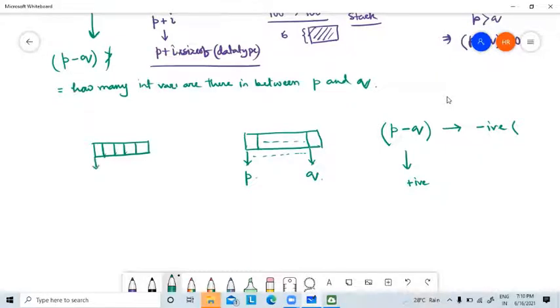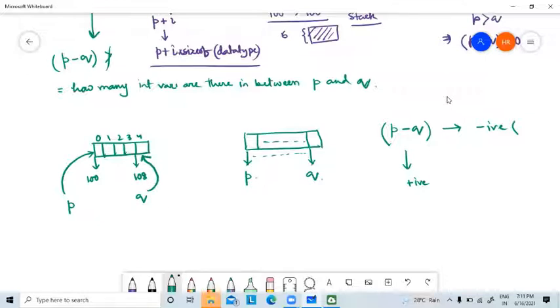Suppose this is the base address 100. I have stored the base address in P. So that's why P is pointing to the first element. Okay, logic clear? So this is 0, 1, 2, 3, 4. And I have stored the last element address, which is 108, in another variable, which is Q. It means Q is pointing to the last element.